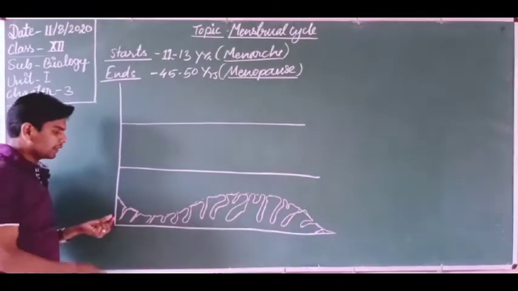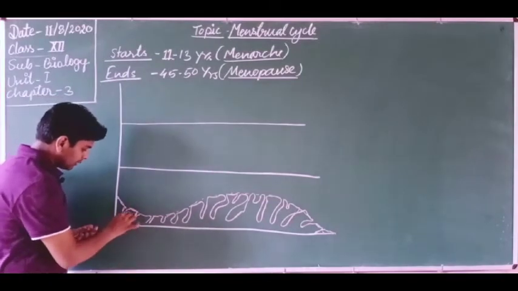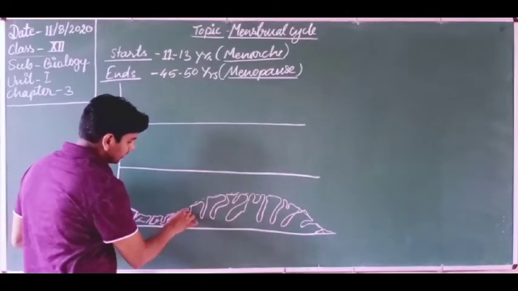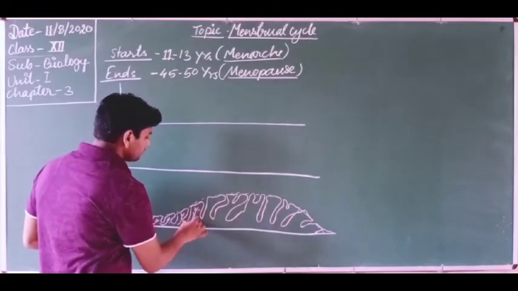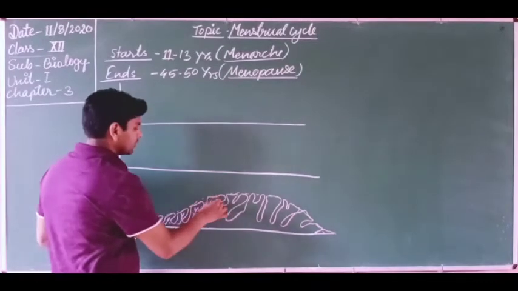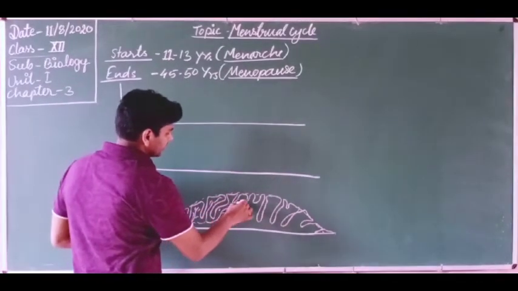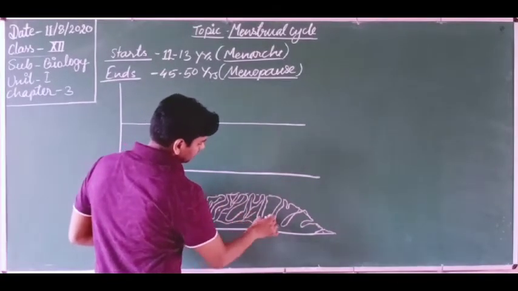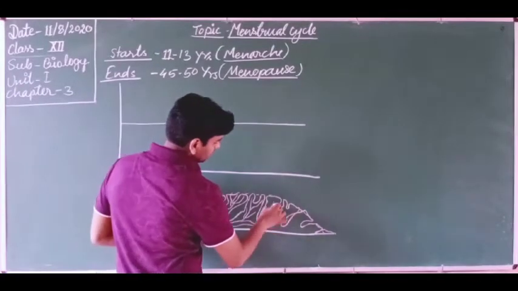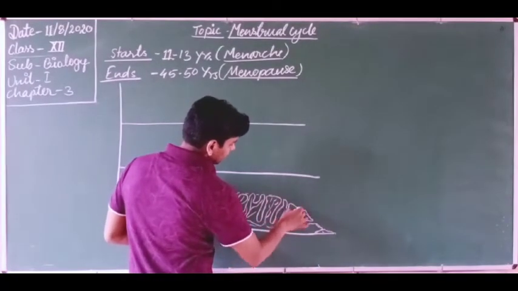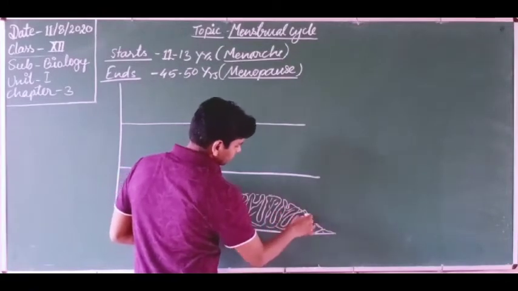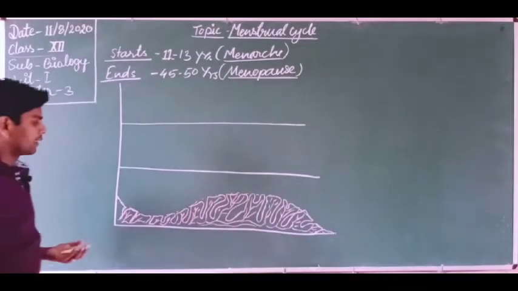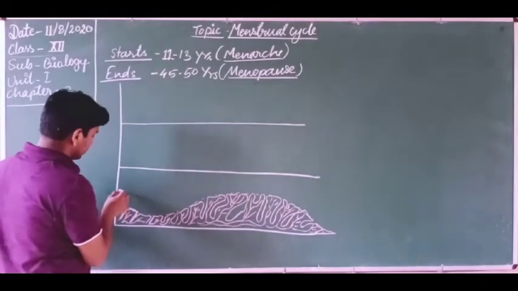This is known as the endometrium. Blood vessels are distributed in it, and you are looking at these blood vessels inserted in the endometrium. A number of blood vessels are found. These blood vessels supply blood and provide nutrients to the endometrium.